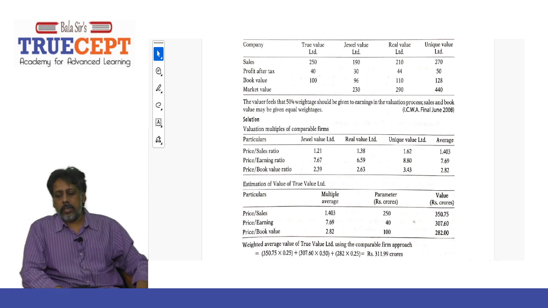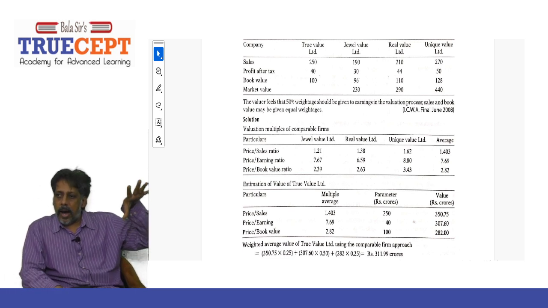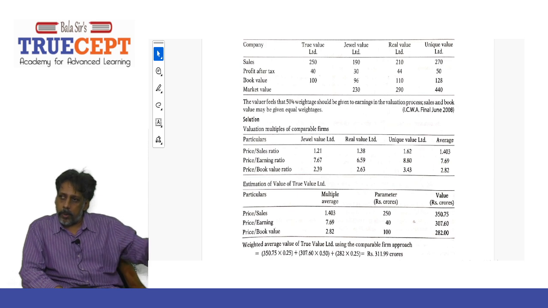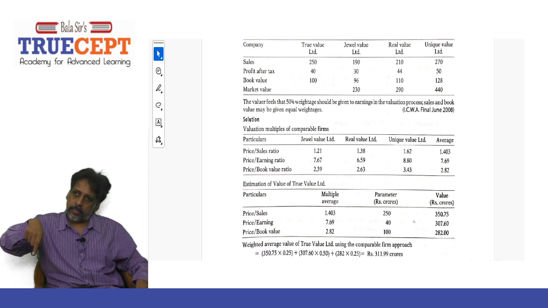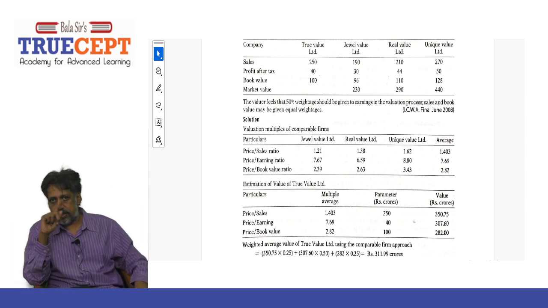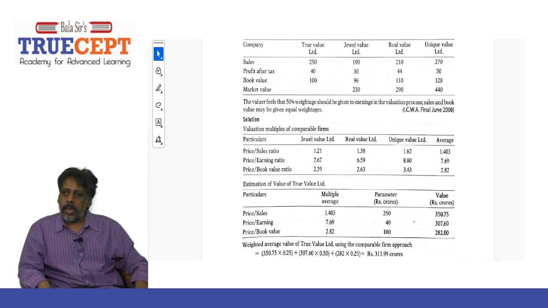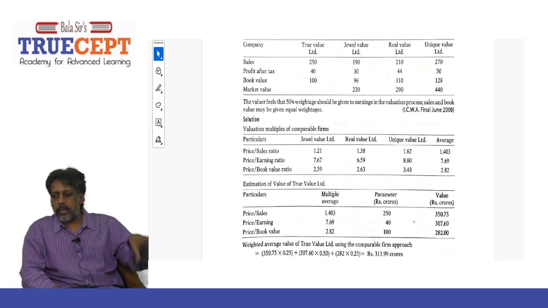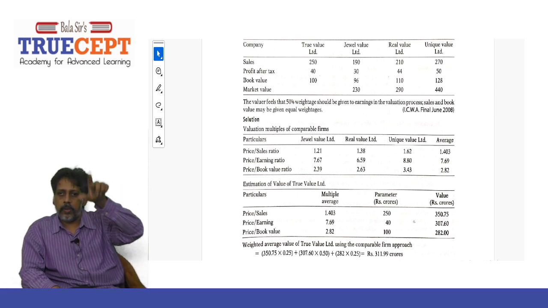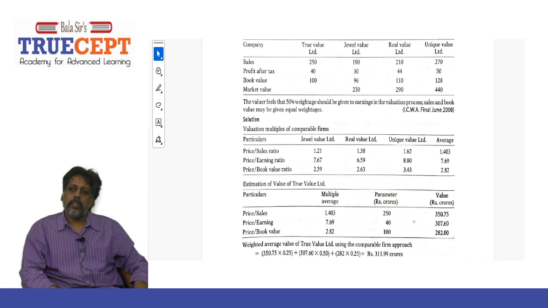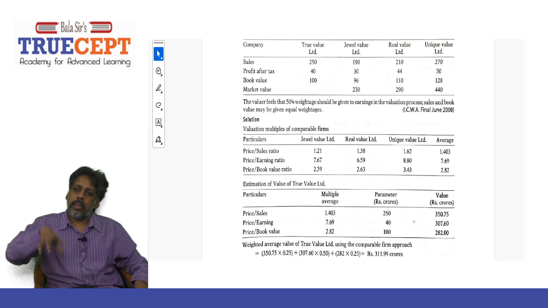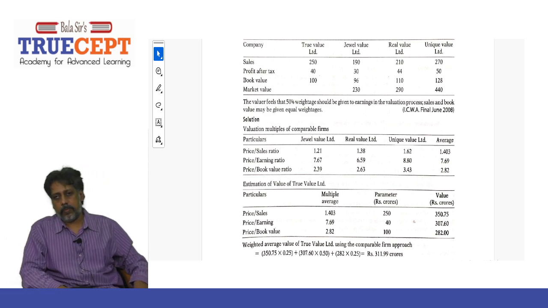That means the market value should be roughly 1.403 times sales. In case sales are 1 rupee, you can expect the market value of the company's shares to be 1.403 rupees. Understood? So the market value is going to be 1.403 times the sales.